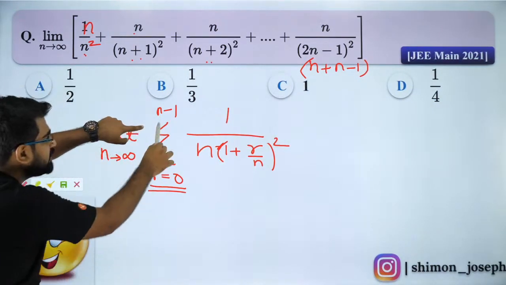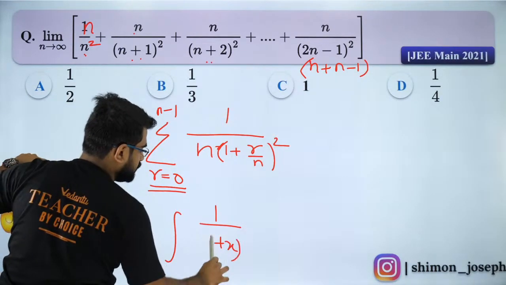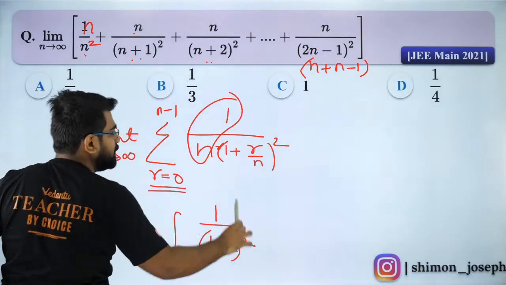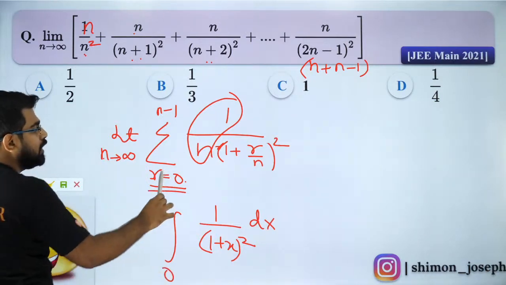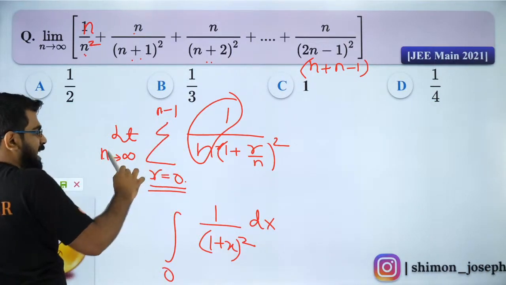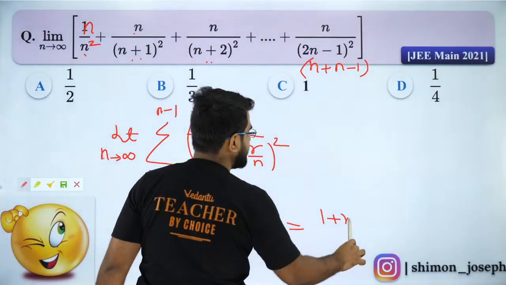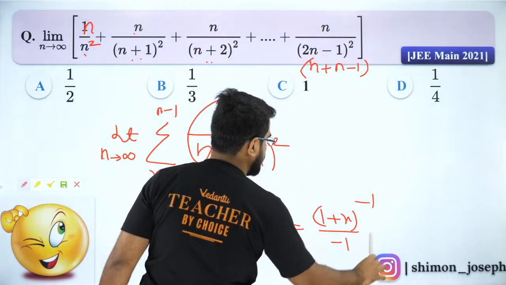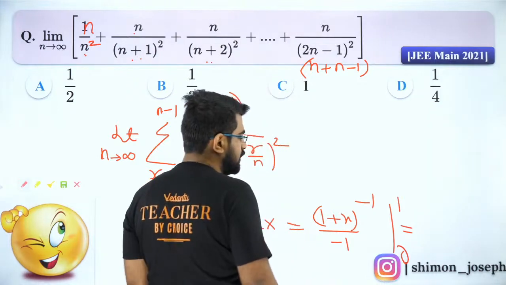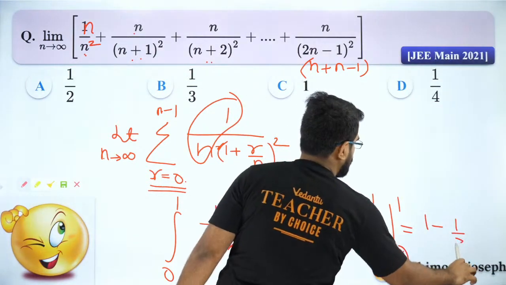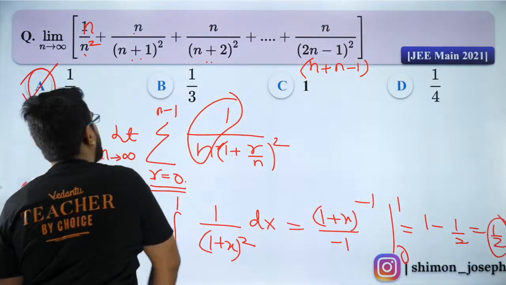Now convert it. Sigma will become integral. R by n will become x. 1 by n will become dx. What is lower limit? R lower by n, which is 0. What is upper limit? R upper by n, which will be 1. So this is my answer, my dear students, which will be 1 plus x to the power minus 1 by minus 1 from 0 to 1. So that will be equal to what? Any idea? That will be 1 minus 1 by 2, which is equal to 1 by 2. So answer is option A, 1 by 2, my dear children.